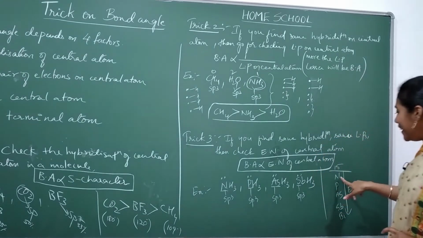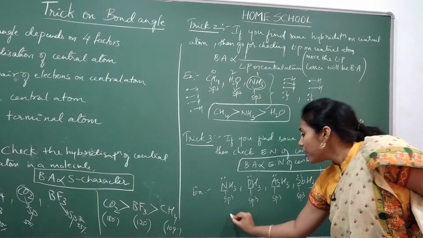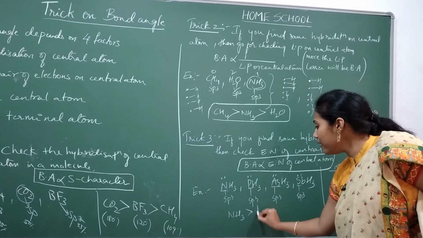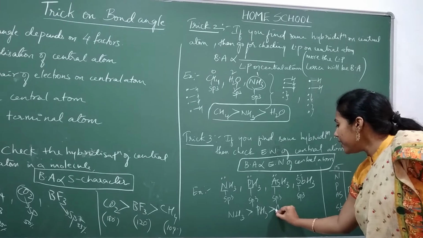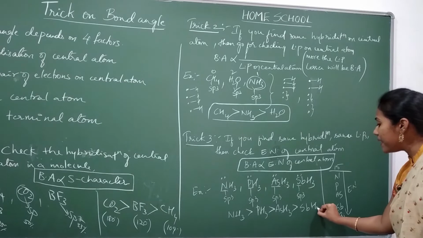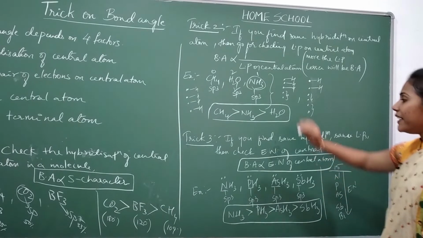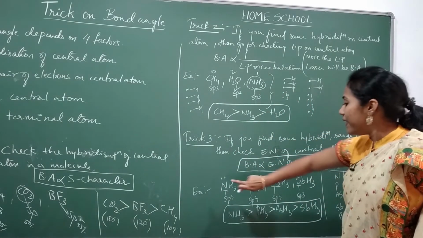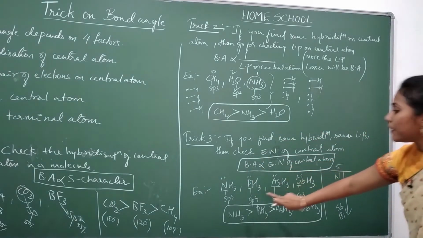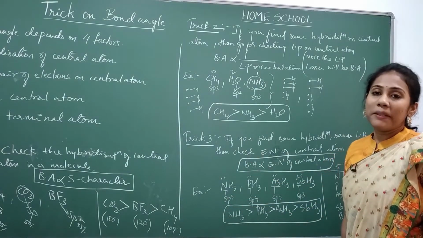Electronegativity always decreases from top to bottom, so the highly electronegative element is nitrogen. So definitely NH3 will have more bond angle than PH3, then AsH3, and least bond angle you will observe in SbH3. This is the decreasing order of their bond angles. Whenever you have same hybridization and same number of lone pairs, then you have to go for checking electronegativity of central atom. More the electronegativity, more will be the bond angle.